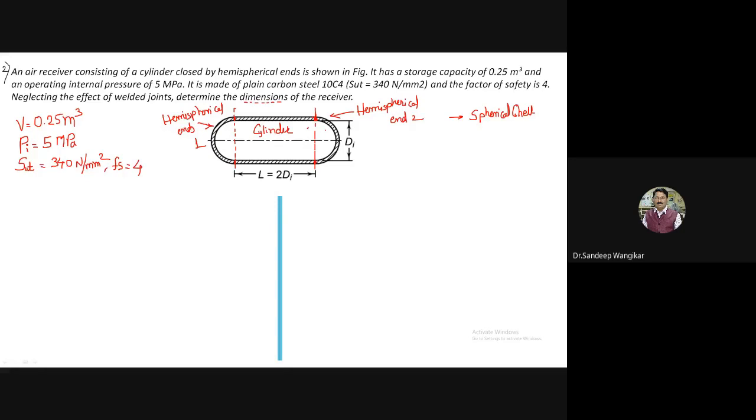So I will say here, very first, di is the internal diameter of the cylindrical shell and it is the same for the hemispherical end also.